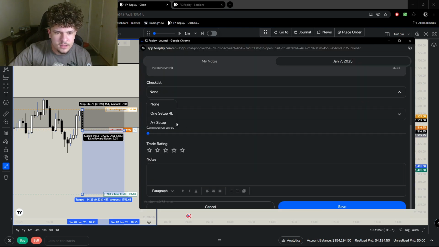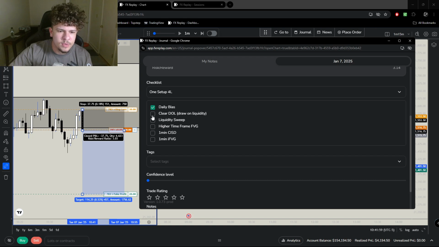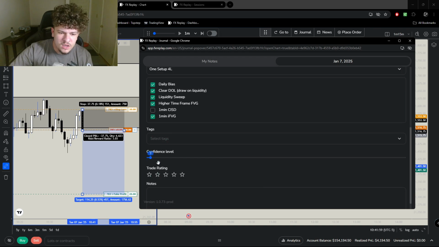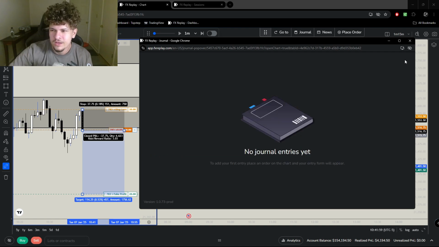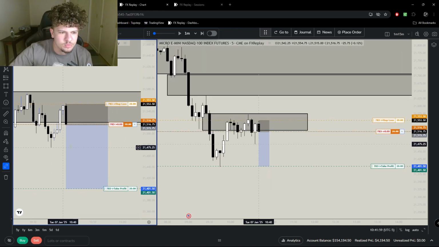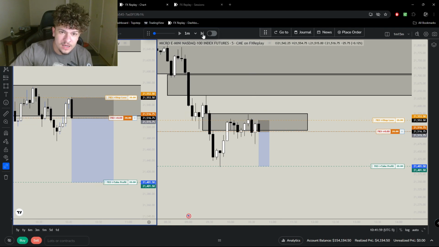Screenshots, checklist. So it's in line with daily bias. We have a draw on liquidity. We swept liquidity. We're inside of a higher time frame fair value gap. We do not have a 1-minute CISD, but we do have an inverse here. Again, here I'm like 60% sure, which is pretty good. I have an edge. I'd give it a 4. So let's see how this plays out. We might immediately hit stop loss.